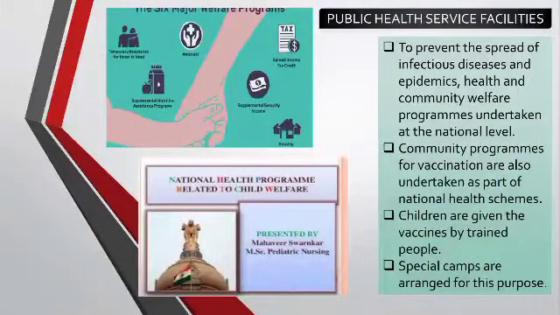On to the last point in this chapter, public health service facilities. That means what all facilities have been provided to people in the community by the government. Now to fight against these diseases, we know that vaccinations are given. So to prevent the spread of these infectious diseases and epidemics, health and community welfare programs, that is awareness, have been created among people, and that is undertaken at a national level.